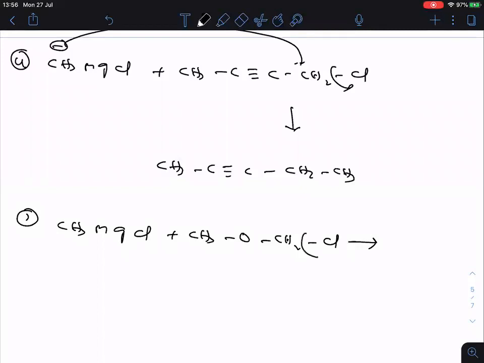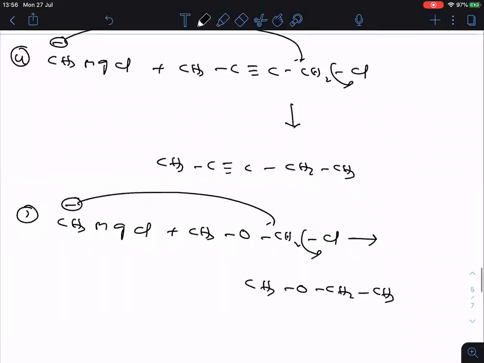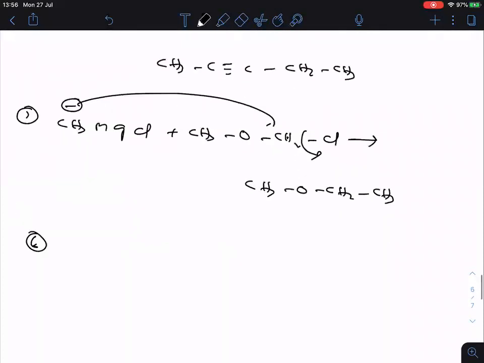So what happened here? Chlorine will depart out, CH3 minus will attack on this carbon. So what is the product formed here? CH3OCH2CH3. Clear everyone? Now next one.